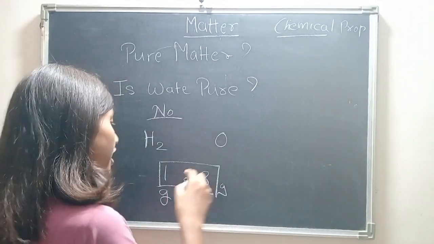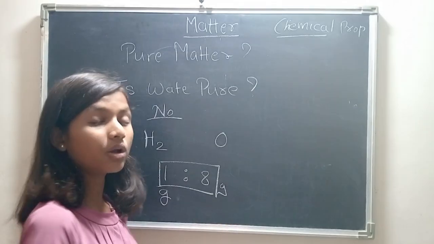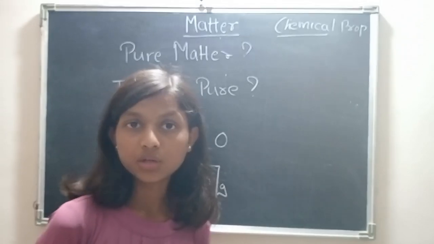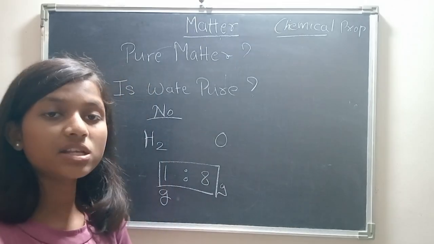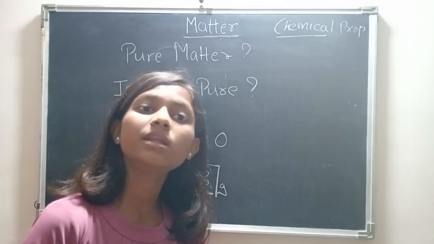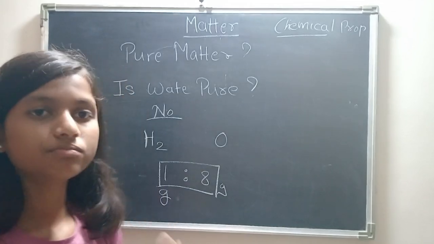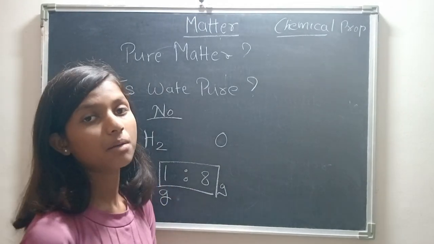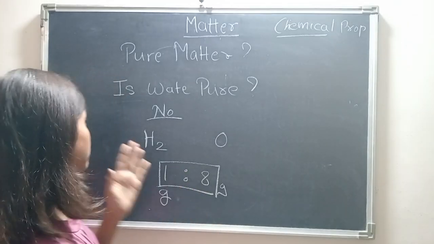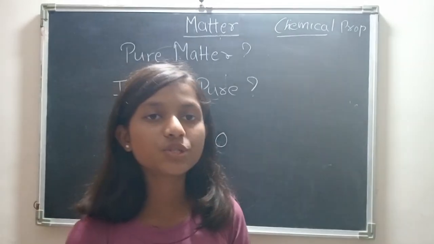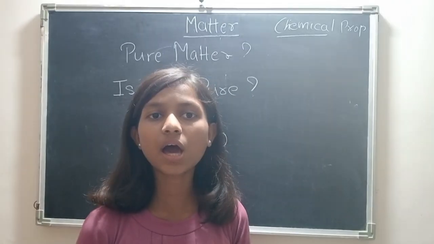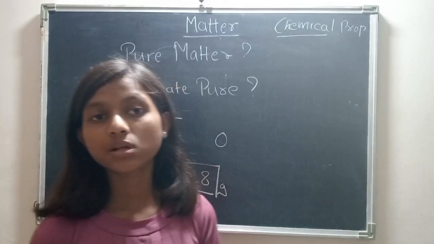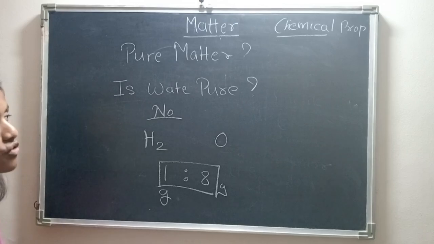Now why like this? If it is 2 gram, if it is 9 gram, then what will happen? Then you will get something else. But in compounds, it is not like that. Whatever the mass, we just need a proper ratio. And the chemical properties which we see in matter are done only through chemical reactions, not any physical reaction.